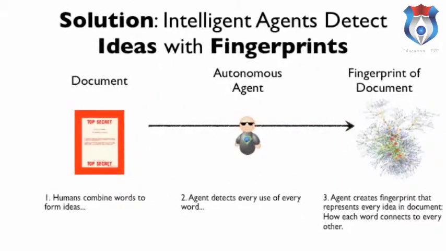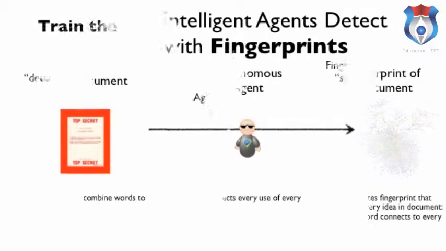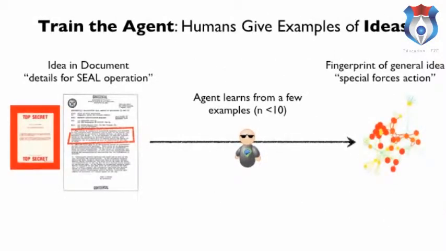A more interesting approach would be to build intelligent agents that can detect ideas with fingerprints. So let's take the case of a classified document. Humans have combined words to form ideas. We can give it to an autonomous agent. This agent then sees how every word is used with every other word, and it generates a fingerprint. And this fingerprint is a representation of the knowledge of that document. We can then train the agent to look inside that fingerprint for specific ideas.